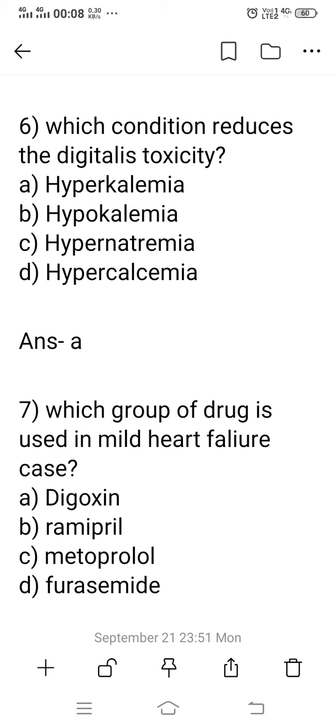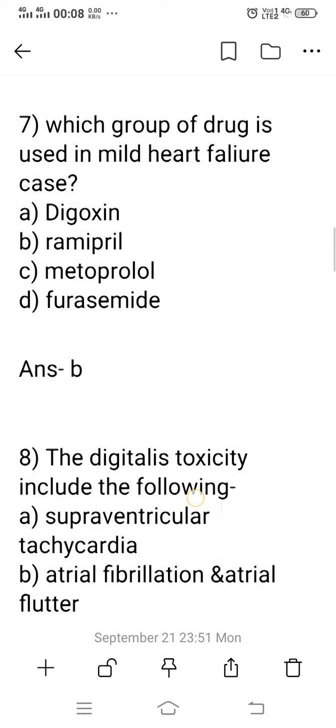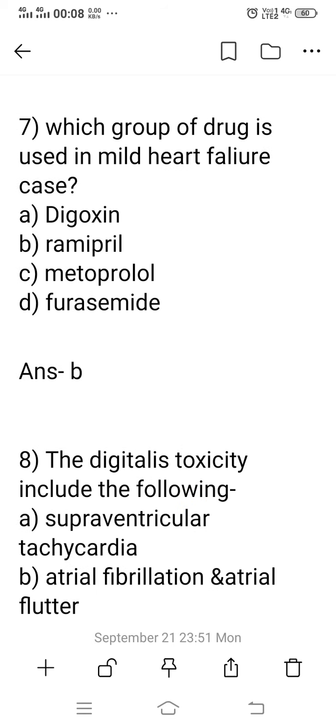What are the symptoms of digitalis toxicity? Tachycardia, supraventricular tachycardia, atrial fibrillation and atrial flutter, and ventricular tachycardia are the symptoms of digitalis toxicity. Question number 7, which group of drug is used in mild heart failure cases? Option A, digoxin, option B, ramipril, option C, metoprolol, option D, furosemide.